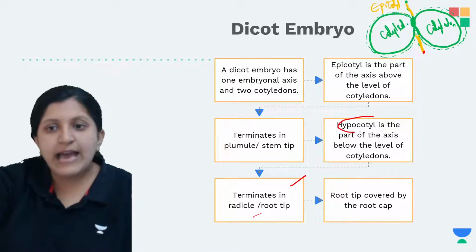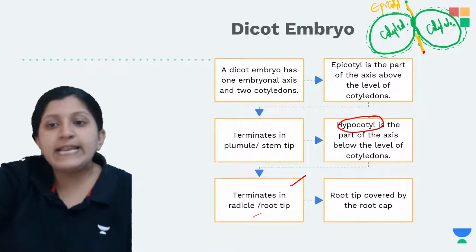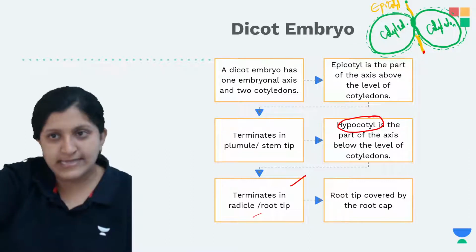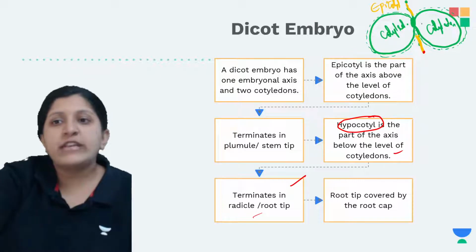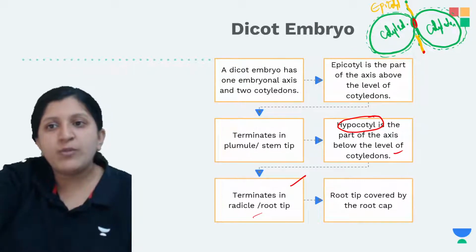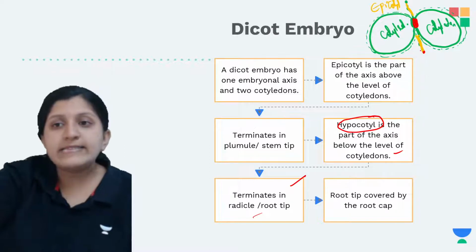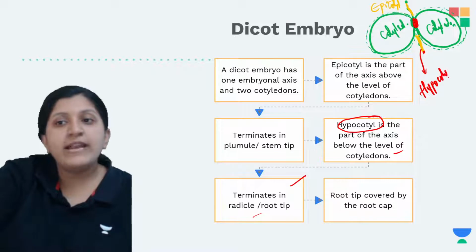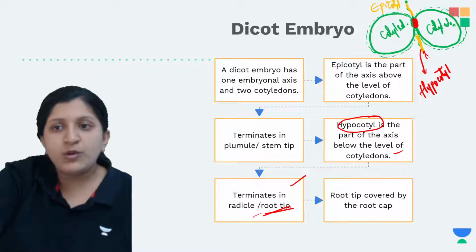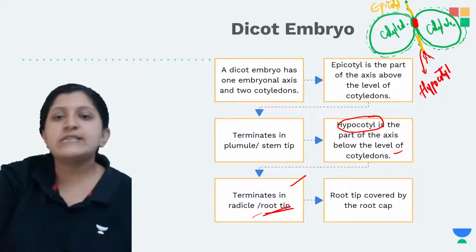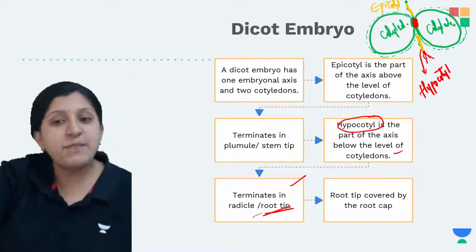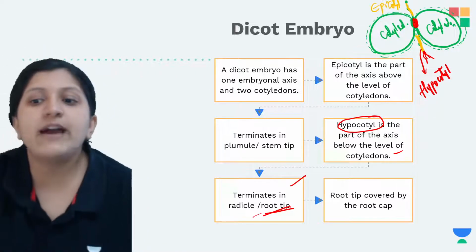That's the reason that when we mention the hypocotyl, it is part of the axis itself. So this is the embryonal axis, below the level of the cotyledon. This is the level of the cotyledon where both of them are attached, and this can be considered as the hypocotyl. And the hypocotyl terminates at what? At the root tip. So this is going to form the root system later on. The root tip is where the hypocotyl terminates. Okay, so the root tip is covered by a root cap.